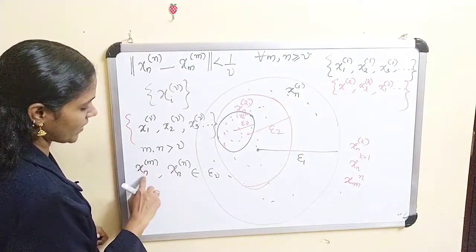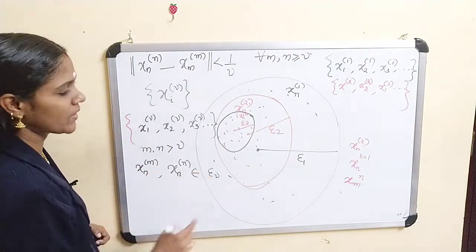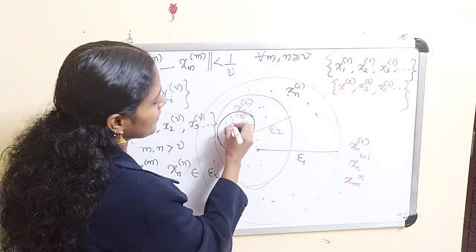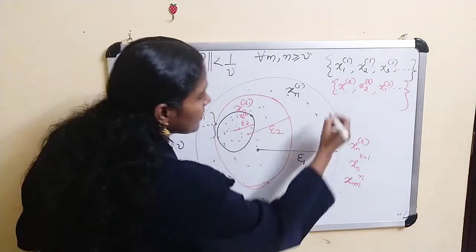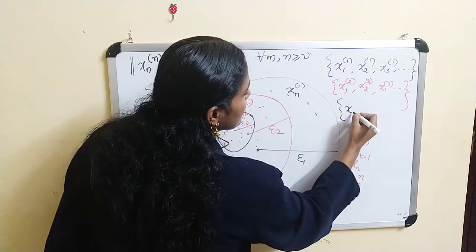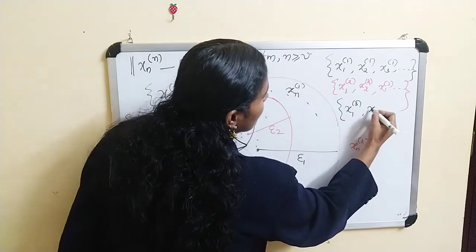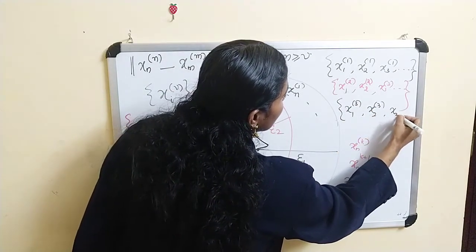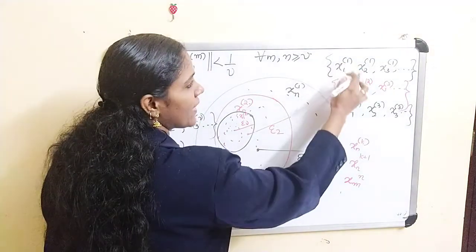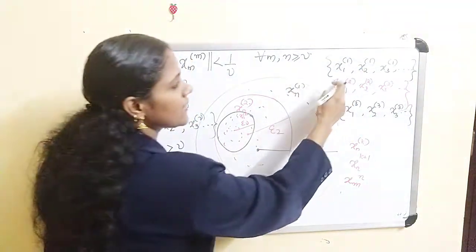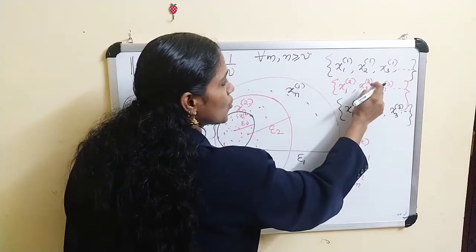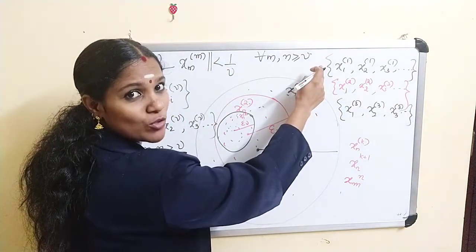Also, if you change, the next sequence is x13, x23, x33, etc. If you consider this ball, and clearly 2 and 3 are greater than 1, these elements are in this set, therefore the norm of x33 minus x22 is clearly less than epsilon 1.